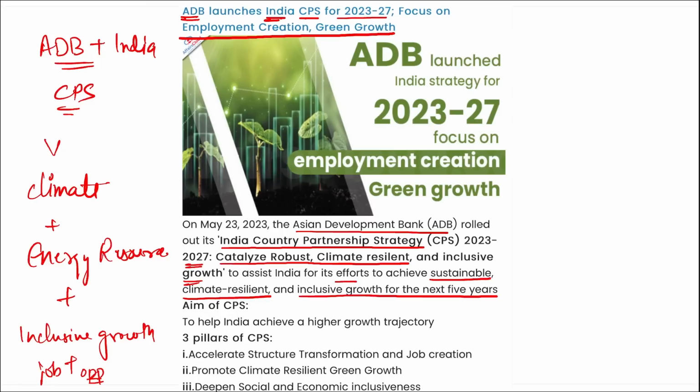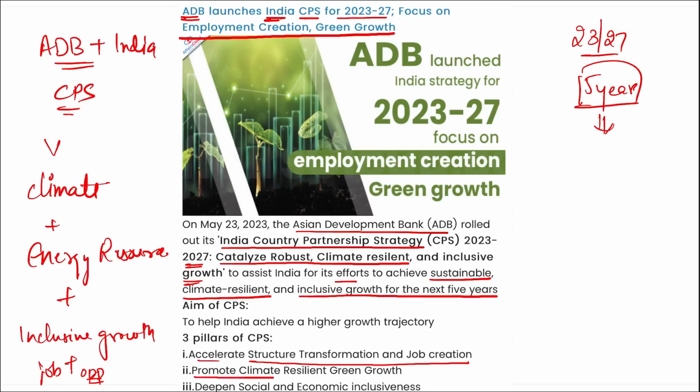So for that, Asian Development Bank has signed the India country partnership strategy for the years 2023 till 2027, that is for the next 5 years. Asian Development Bank will be working with India to develop them. Correct? Then there are three pillars of this CPS. First is to accelerate structural transformation and job creation. Second is to promote climate resilient green growth. And third is to deepen social and economic inclusiveness.